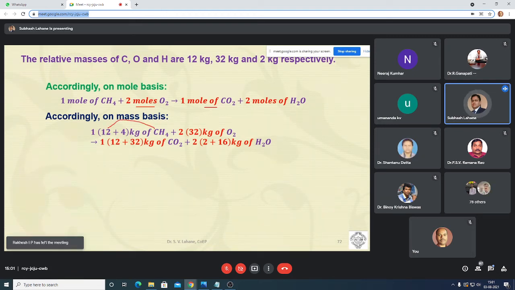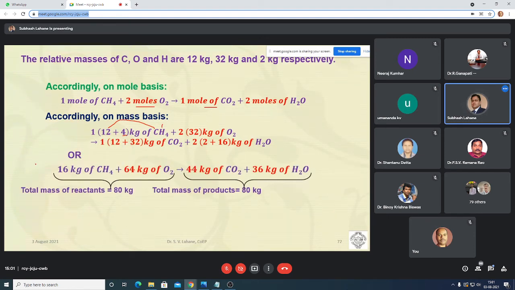C, carbon is 12, then H4, H is 1 into 4, which is 4. Then 2 O2, oxygen 16 into 2 is 32, but 2 moles, so 2 into 32. So like this we can find out the combustion reaction on mass basis.